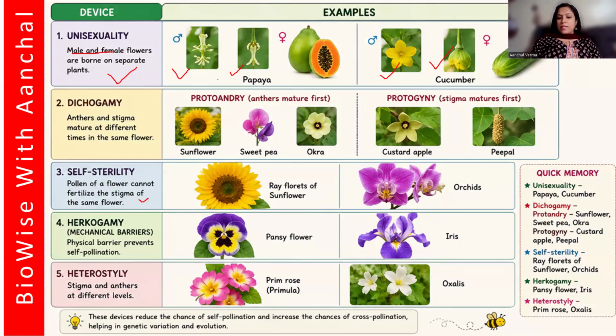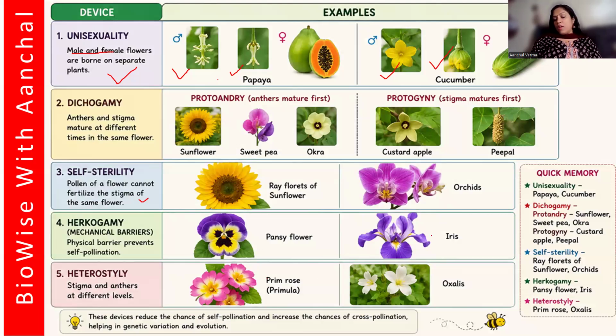You can see this is a pansy flower. So there is a physical barrier, an extra petal in between, which does not allow self-pollination to occur. Heterostyly means the lengths of the androecium and the gynoecium are too varied, so self-pollination does